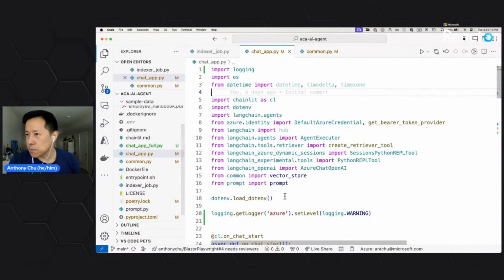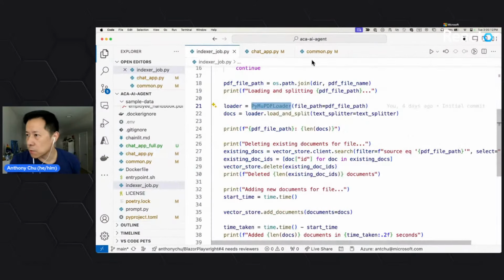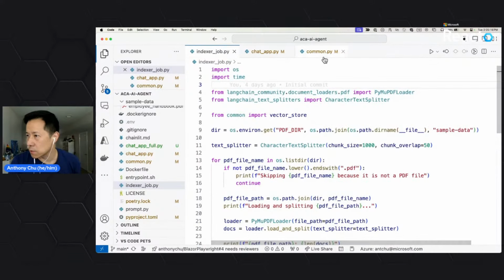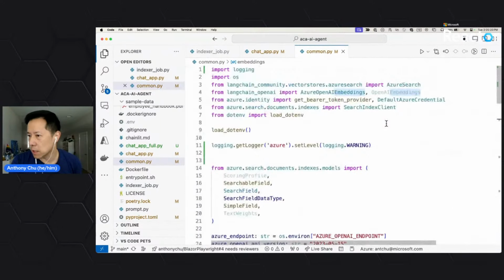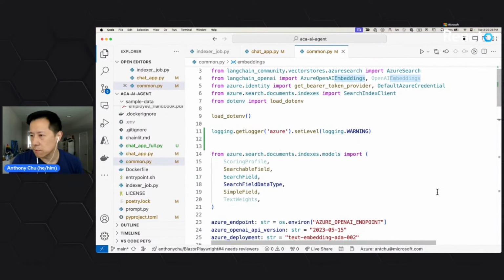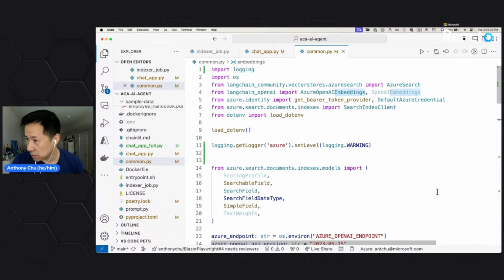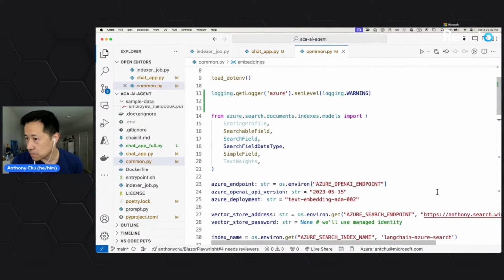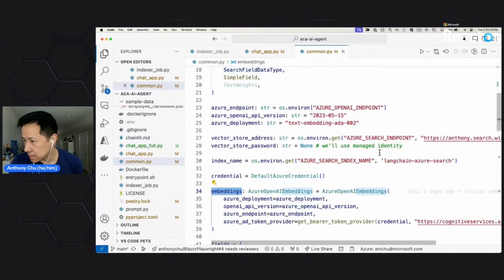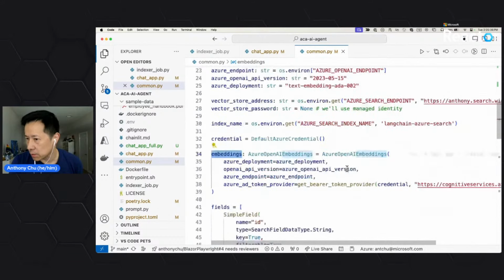Okay, so let's look at the code. There are really just three main files here that I want to go through. The first one is this thing I call common.py, and it's really just initializing a couple of objects. The first thing I do is load a bunch of environment variables.